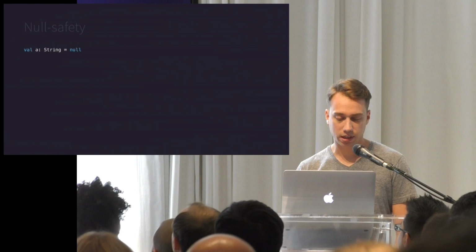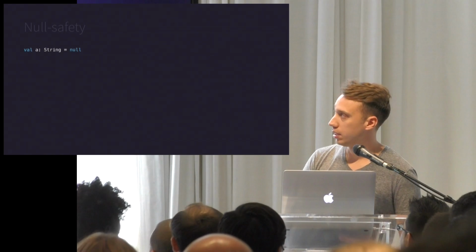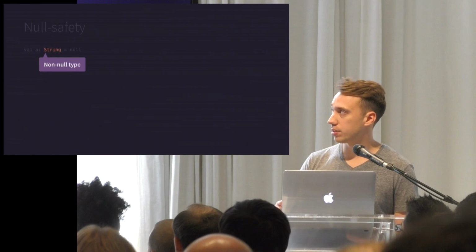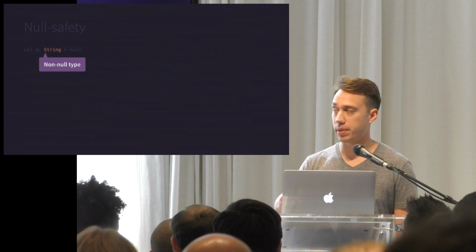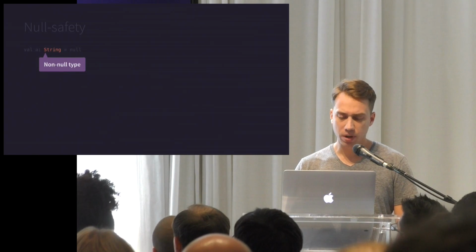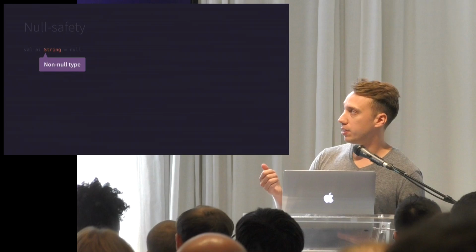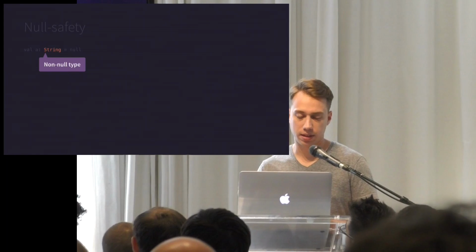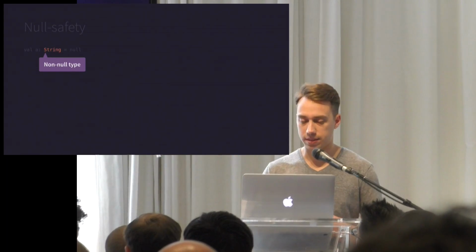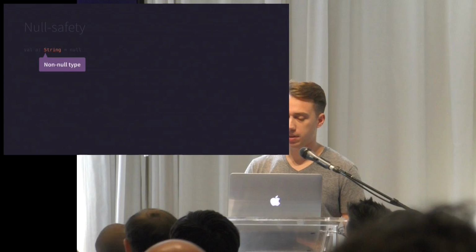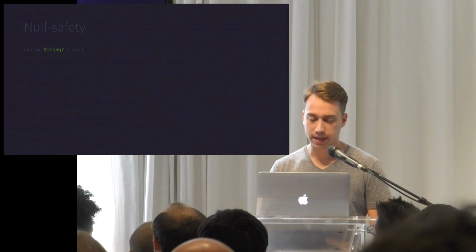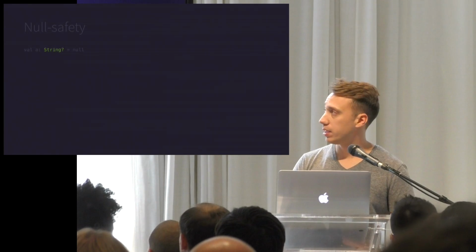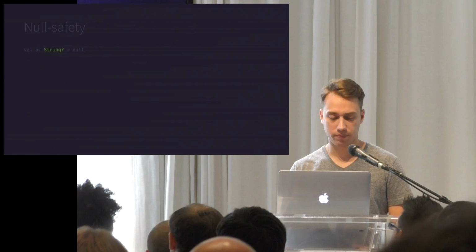So this is the same code in Kotlin. Here we declare a null string, but before we can get any further, we encounter an error with the compiler. The problem is we're trying to assign a null value to a non-null type. In the type system, there are nullable types and non-null types, and the type system recognizes that this is a non-null type and prevents compilation. So to make any type nullable, we add a question mark to the end of it, and that means that it can be assigned null.